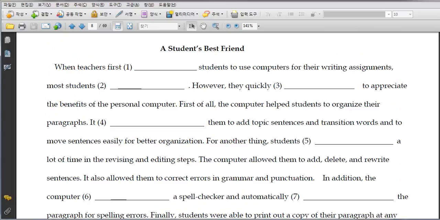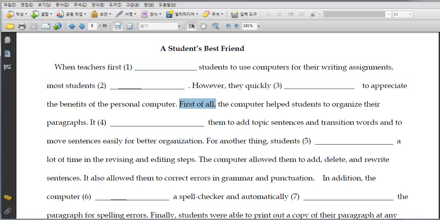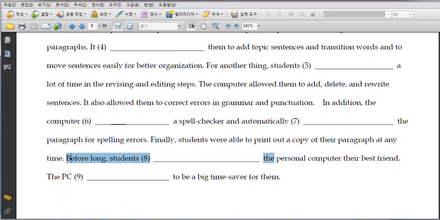So if you kind of look at this, right? Even if it's one paragraph, would you kind of see that maybe it has a sort of an introduction and body and a conclusion, right? So maybe the first two sentences could be an introduction, and the third sentence could be a body, and then maybe the last two sentences could be like the conclusion, right? Okay. So in the body, it talks specifically about the benefits of a PC, right? 1, 2, 3, right? So you can count them as a body, right?